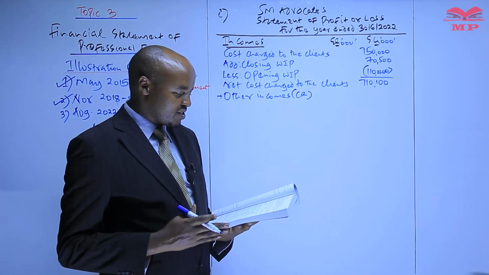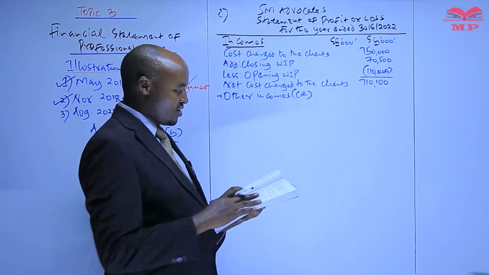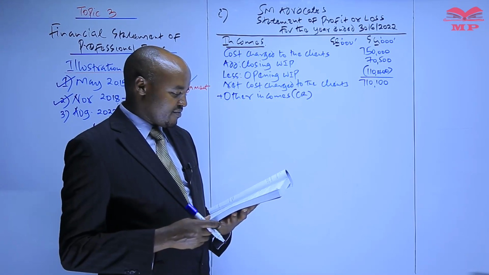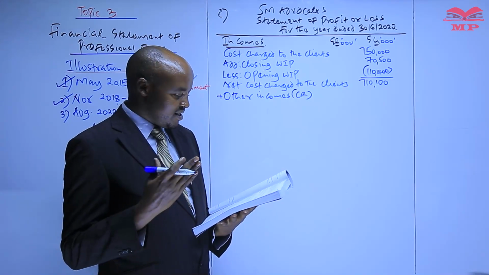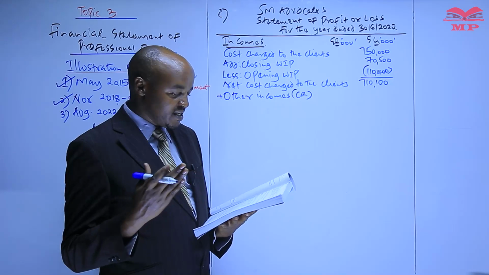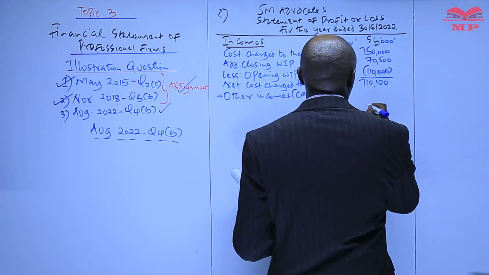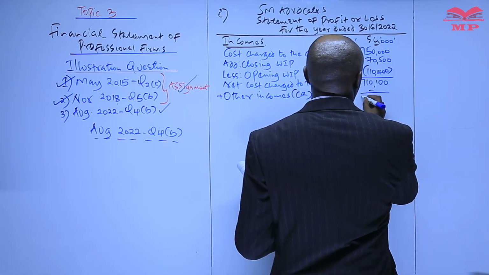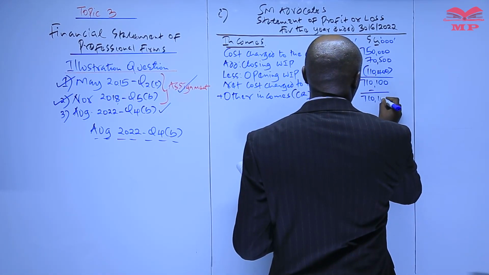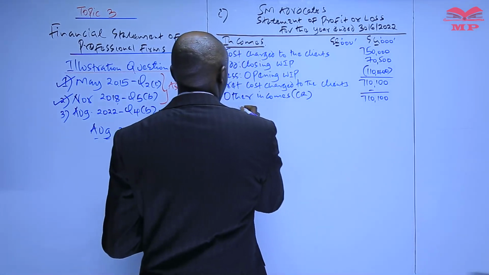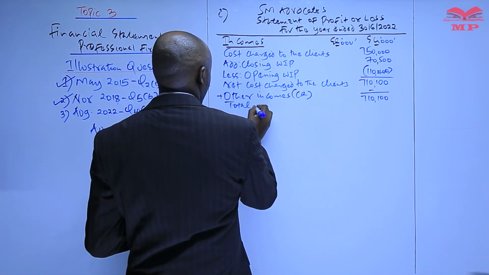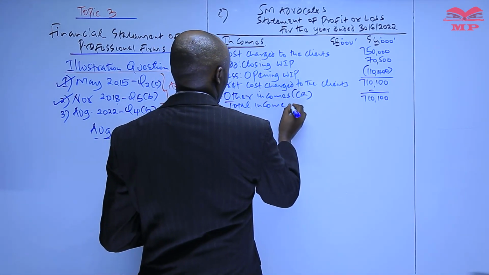Up there we have the cost charged to the client, which is an income, and we have already considered that there. Below there we have on the credit side, the money held on client's behalf, which is a liability. Creditors is a liability, and down there we have a capital. So meaning that this particular professional firm didn't have any other form of income. So what we get here are the total incomes.